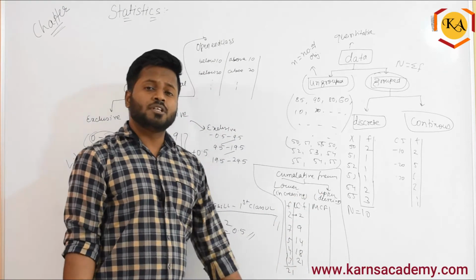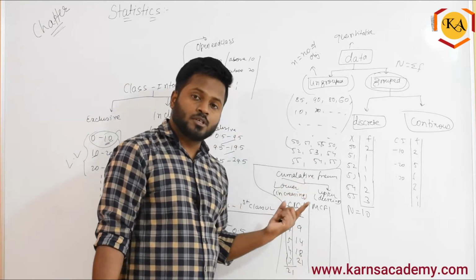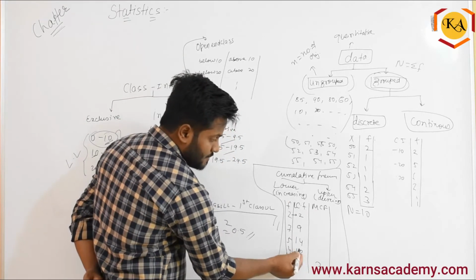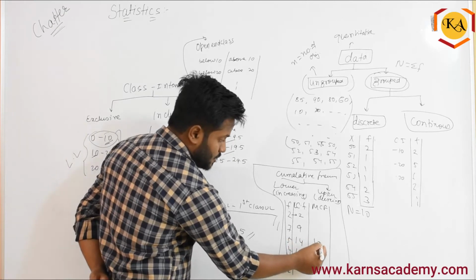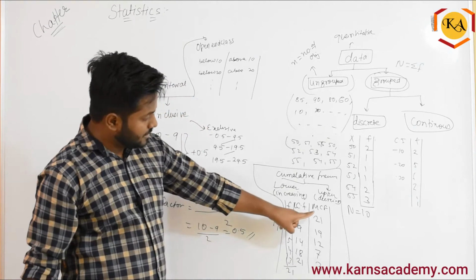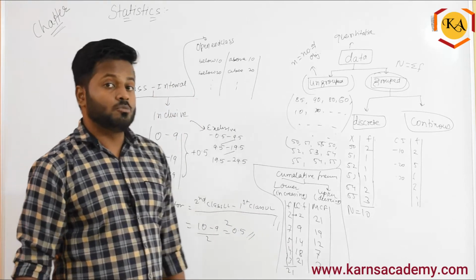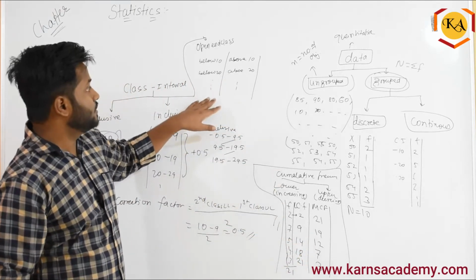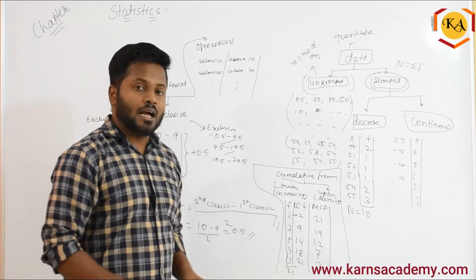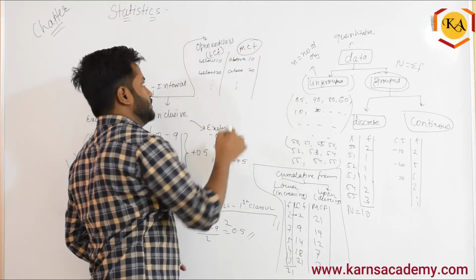Now for more than cumulative frequency, either if you want you can subtract, or I would prefer to go from the bottom. Same thing we will do from the bottom. First value you write as it is, 3. 3 plus 4, 7. 7 plus 5, 12. 12 plus 7, 19. 19 plus 2, 21. So you can see this is in decreasing order and this is in increasing order. So this is how we can find out the cumulative frequency. Remember, whenever they have given the open-end classes, if it is a below case, you will have a lower cumulative frequency. If it is an above case, you will have a more than cumulative frequency.